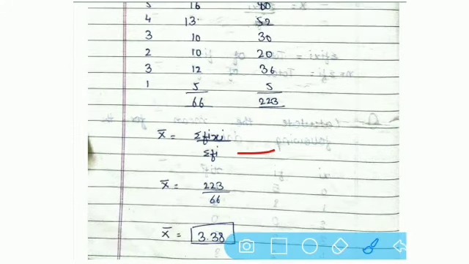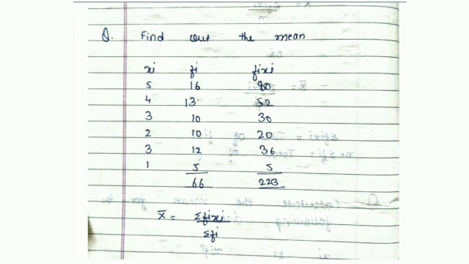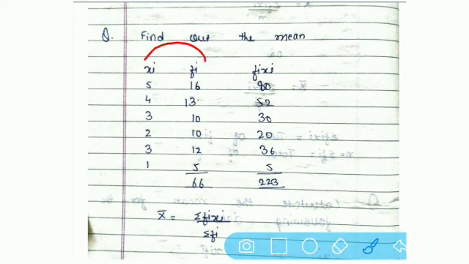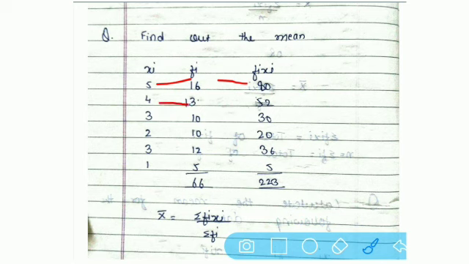Now next work, what we have to do, multiply this x into f. ये दो को मल्टीप्लाई करना है. So we will generate this fi into xi. So how we have to do multiplication? 5 into 16 equals to 80, 4 into 13 equals to 52, 3 into 10 equals to 30, 2 into 10 equals to 20, 3 into 12 equals to 36, 1 into 5 equals to 5.